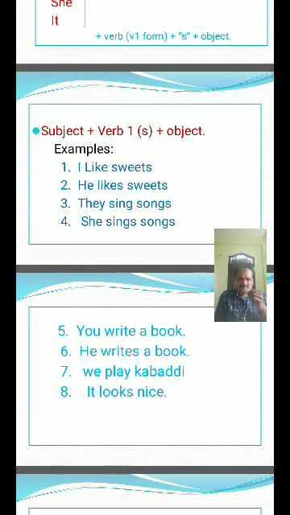One more example: I motivate them, you motivate them, they motivate them, we motivate them, he motivates them, she motivates them, it motivates them. We have so many examples.